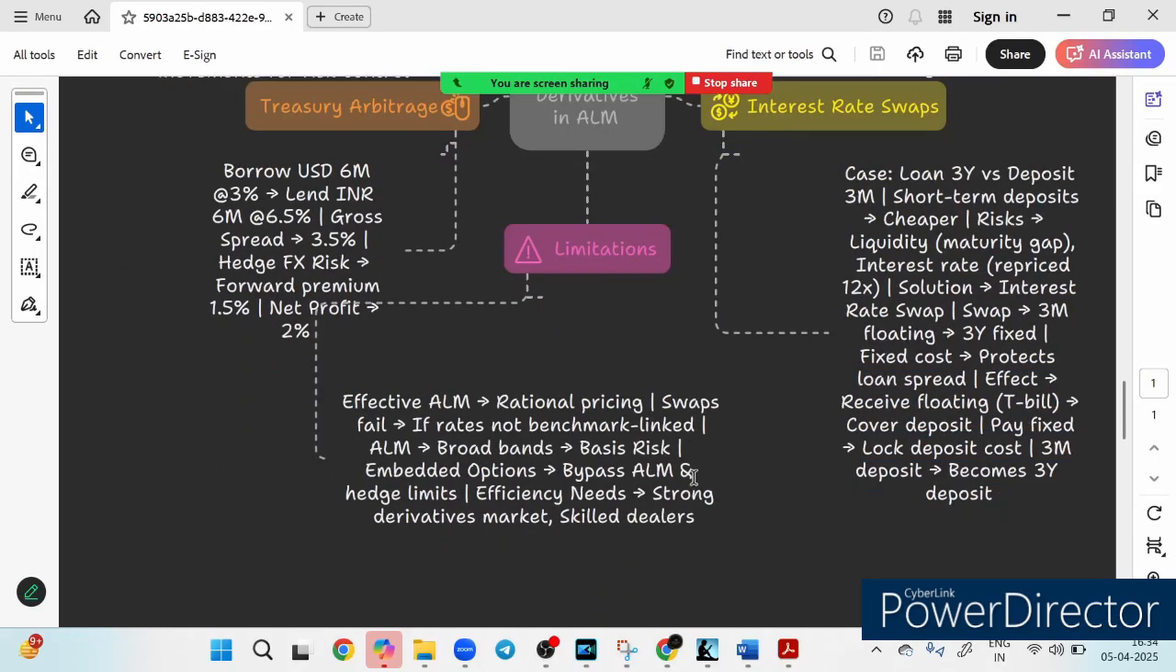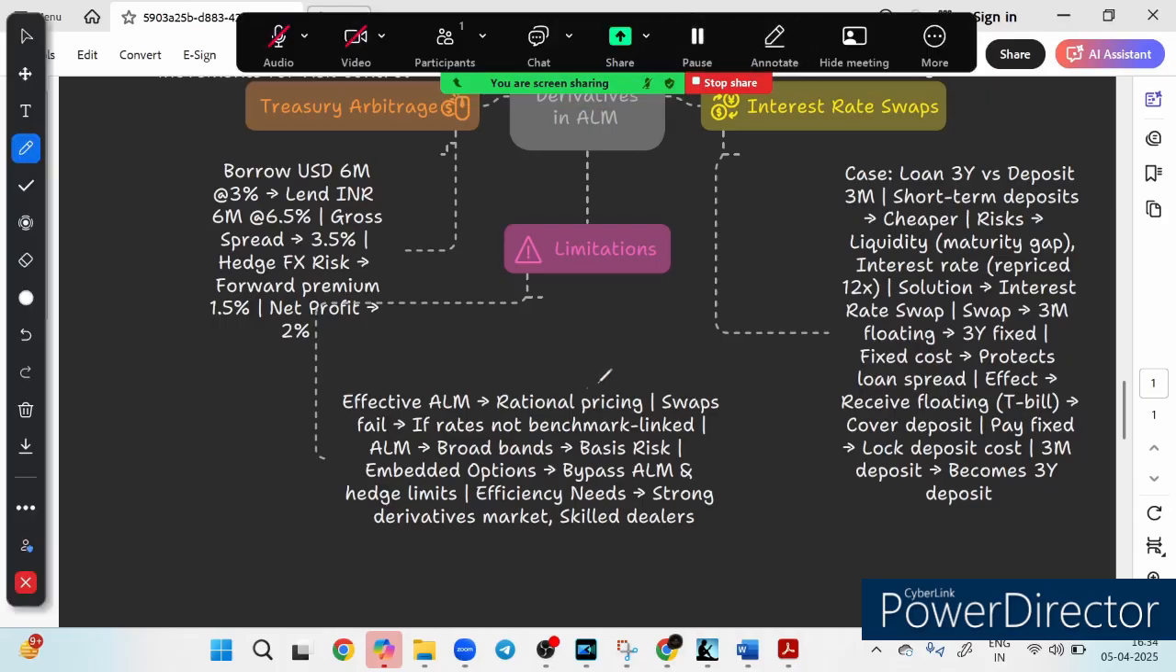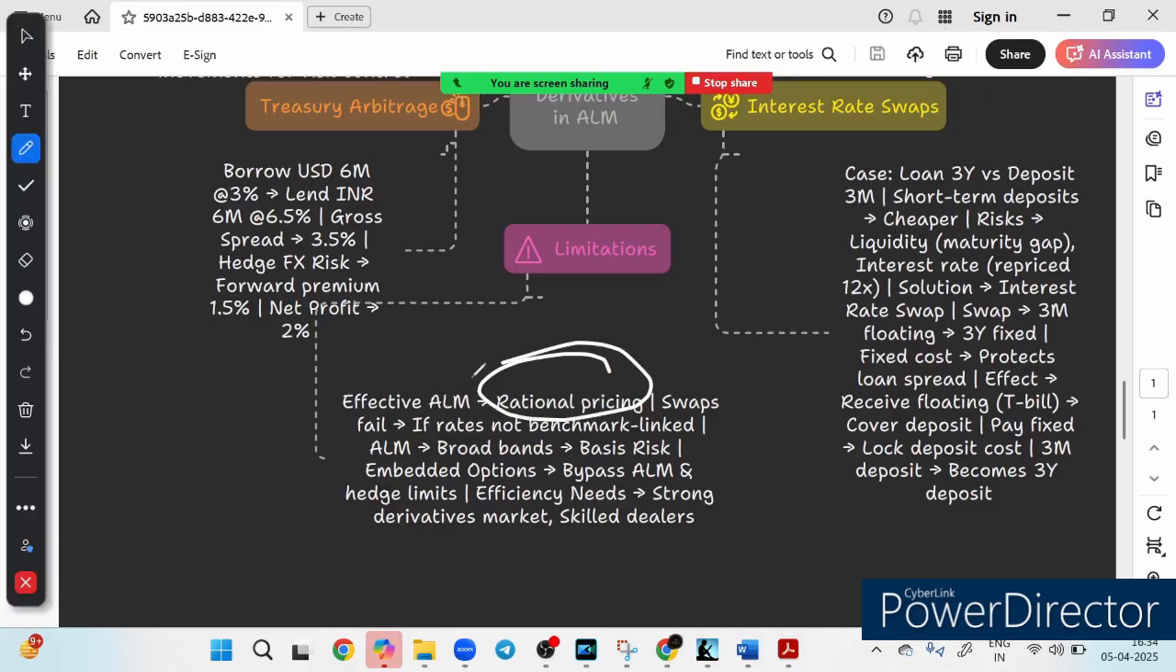Effective ALM requires rational pricing. Yes, this is a very important thing. Rational pricing is required. But a swap will fail if rates are not benchmark linked. Remember it: the swap will fail if your rate is not benchmark linked. And there are some embedded options. What is the meaning of embedded option? Embedded options like prepayment. Suppose I took a loan and I prepay the amount. Suppose I have a deposit and I ask for immediate, premature withdrawal.